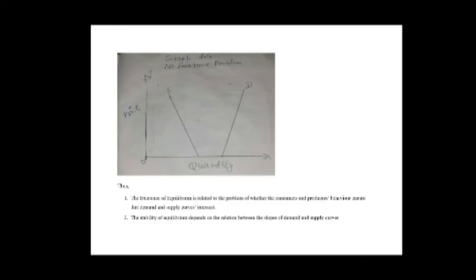At point Q, equilibrium exists and is unstable. At point R, equilibrium exists and is stable. Graph 7.4. In this graph, we see there is no existence problem. Price is taken along the y-axis and quantity is taken along the x-axis. S is the supply curve and D is the demand curve.